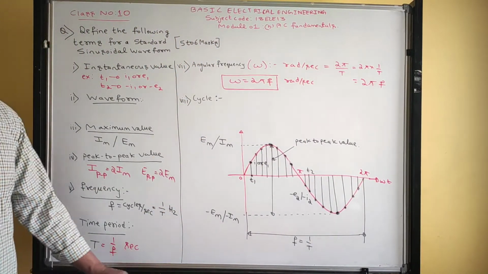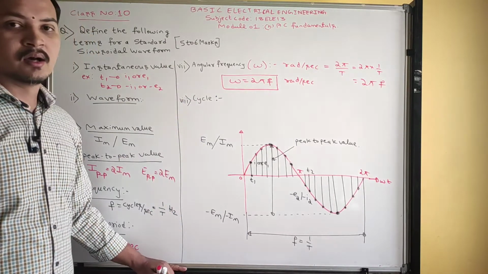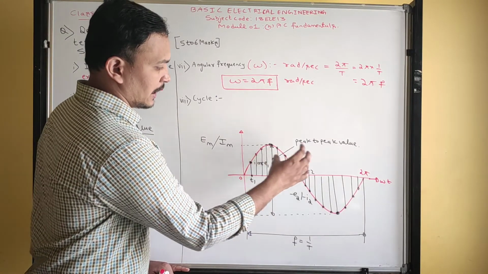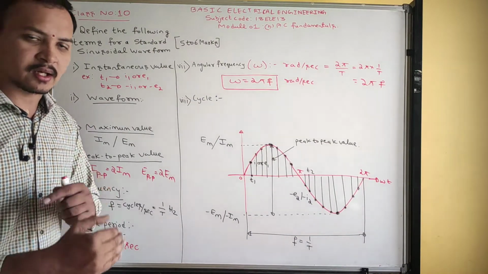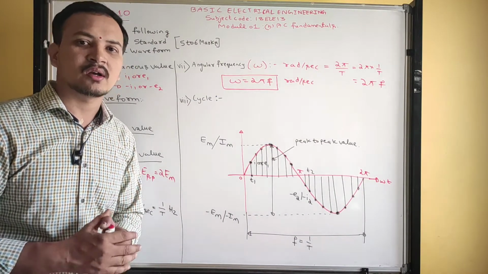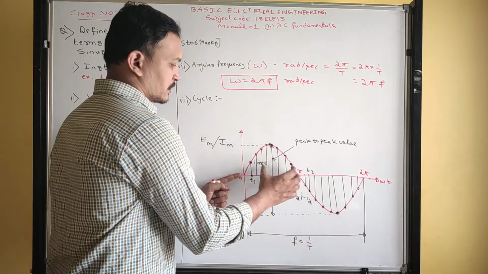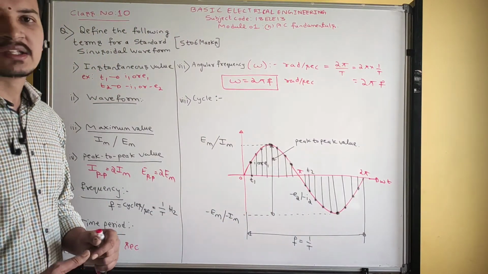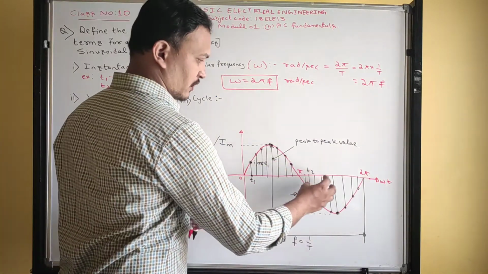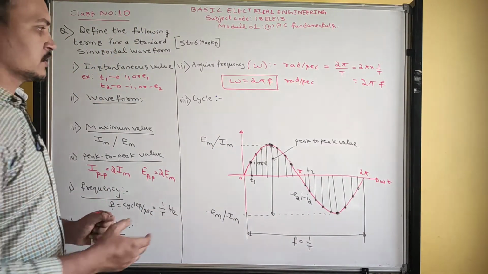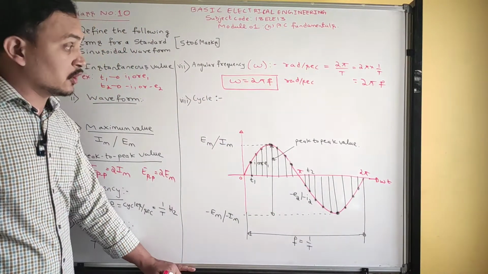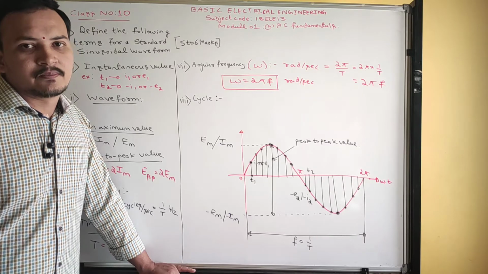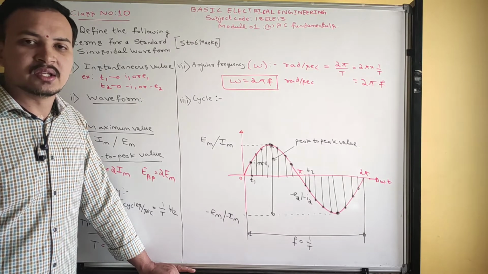Next is cycle. A set of positive values and negative values of an alternating quantity that repeats at regular intervals of time is called cycle. We have a positive set of values and a negative set of values. After every one cycle, the same thing will repeat. That is called cycle. So write down: a set of positive and negative values repeats at regular intervals of time is called cycle.